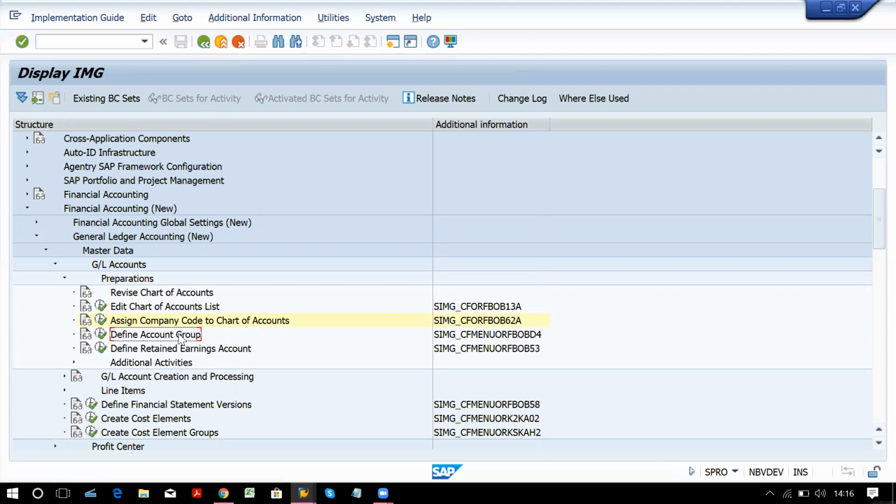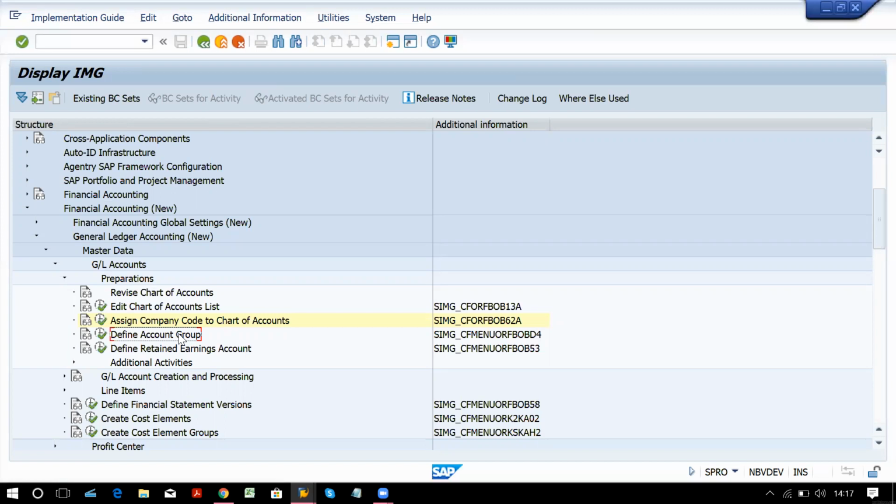Generally we have four bifurcations that we have learned in accounts. Those are basic bifurcations, we can call it. That is your asset side, liability side, expense and income side. Now, these bifurcations can be different as per your client's requirement.